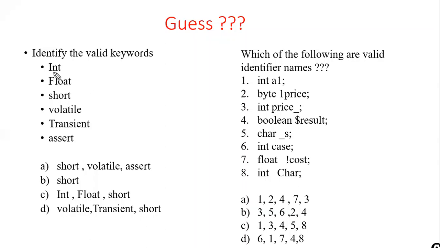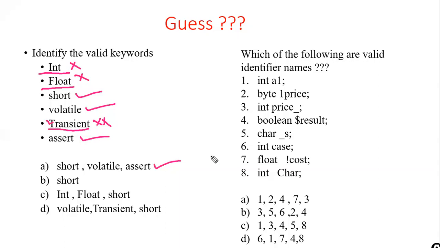Now, coming to the first, Int. It's starting with an uppercase, so it's not a valid keyword. Float is a keyword, but it is also starting with an uppercase, so this is also not a valid keyword. Short, it's a valid keyword. Volatile, it's a valid keyword. Transient, we have a keyword called transient, but as this is starting with an uppercase, even this is not a valid keyword. Assert is a keyword. So short, volatile, and assert, this is the correct answer with respect to the keywords.